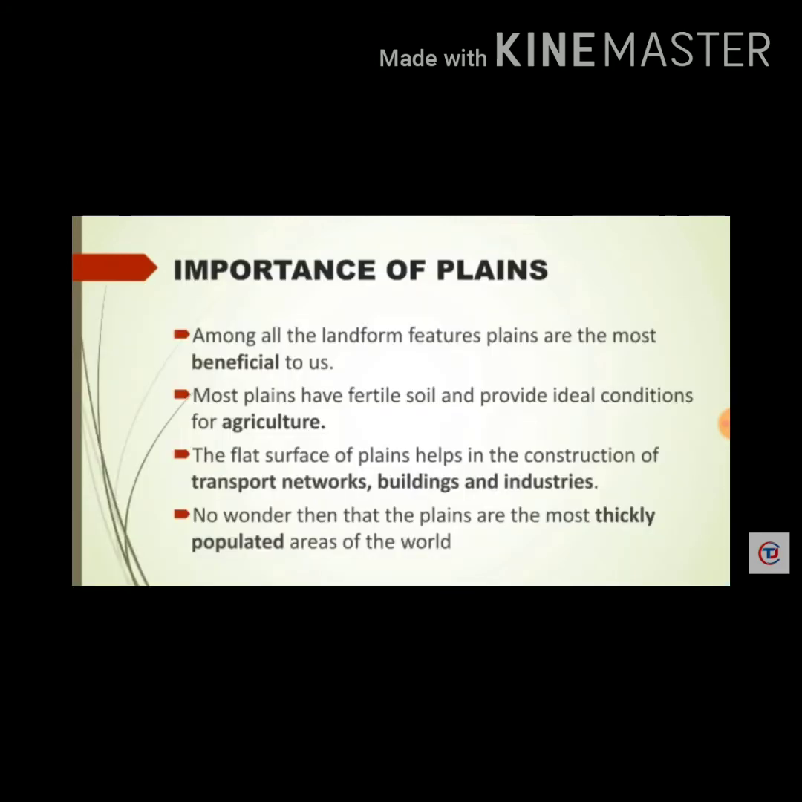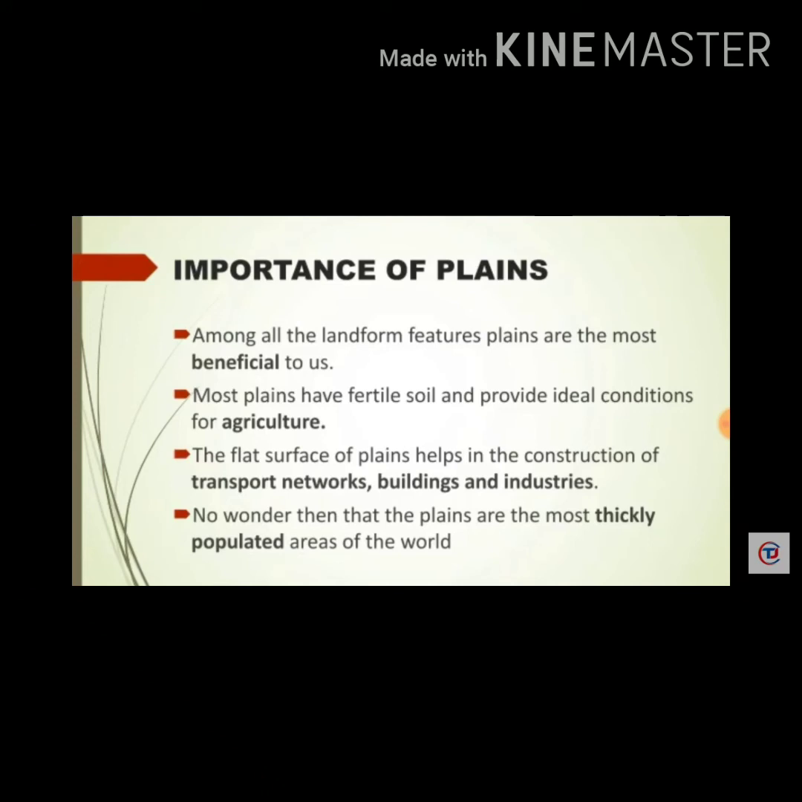Now let us look at the characteristics and advantages of the plains. It is a leveled low surface area. The plains are rich in alluvial soil deposits, so they are very fertile. As they are fertile and low areas, they are densely populated. Advantages are also related to the characteristics. These areas are very beneficial as all the things are easily available over there.